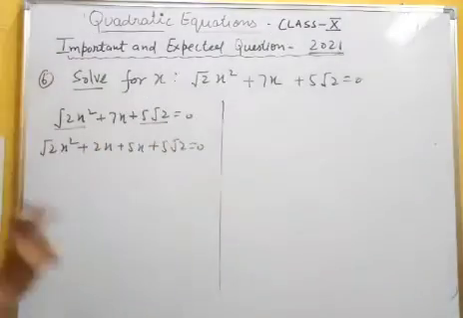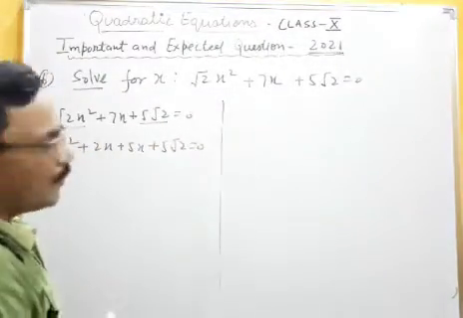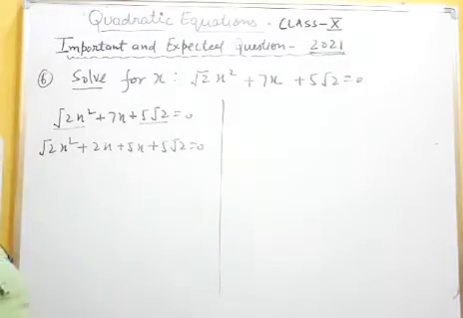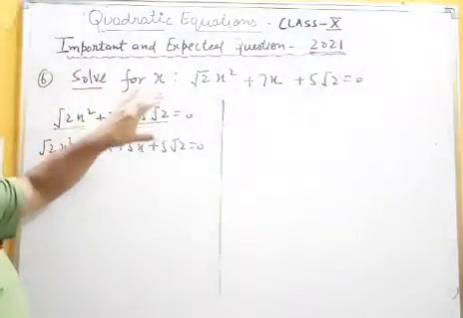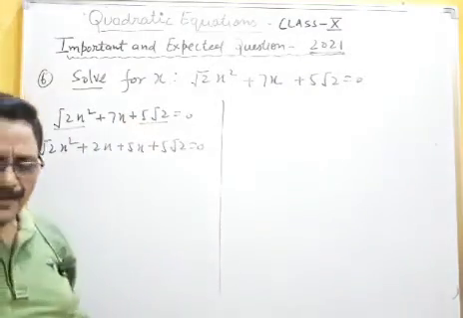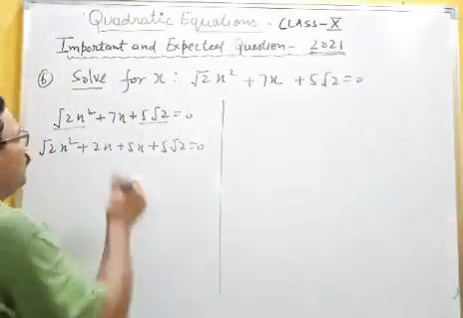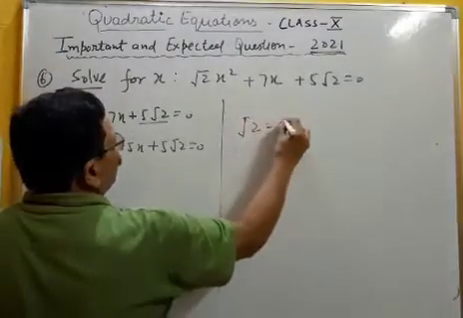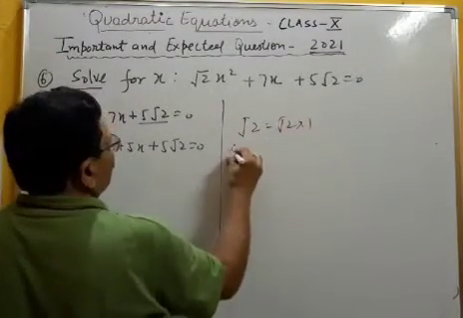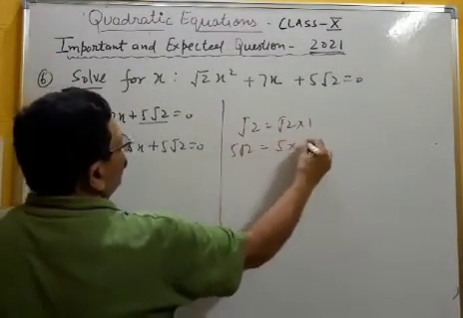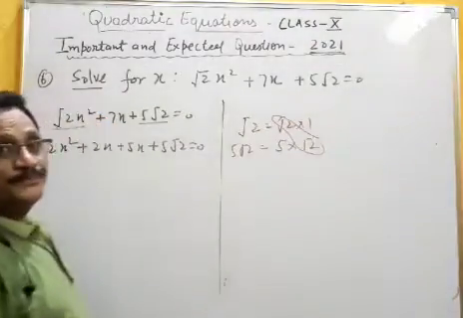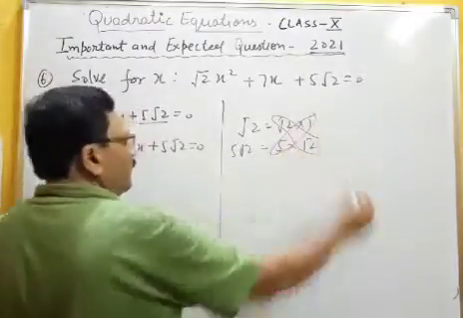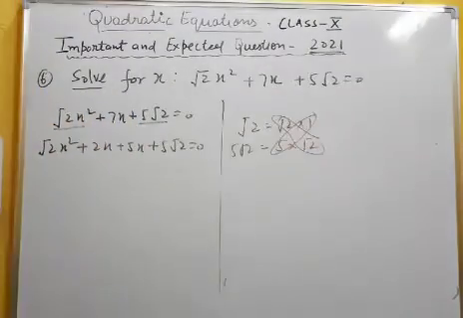In my first video of the quadratic equation part, I told you how you can split the middle term. Take a and c first, factorize them, make the two factors. I am showing here: 2 root 2 into 1, 5 root 2, 5 into root 2. So root 2 times 2, and this is 5. 5 plus 2 is 7.